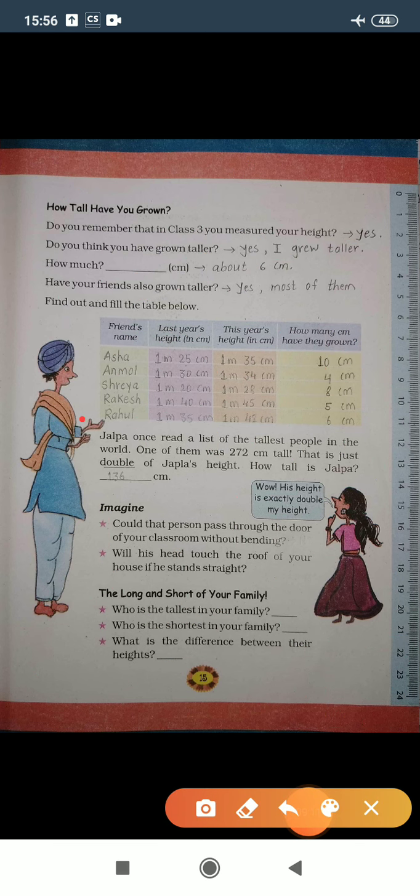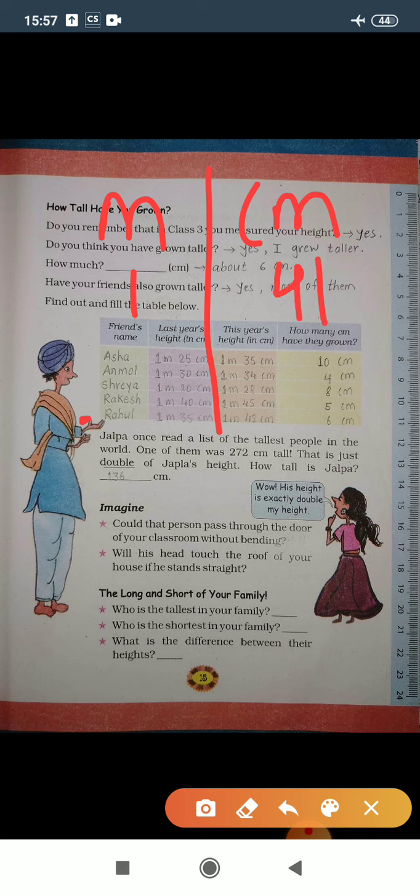Now let's calculate the height of Rahul. This year's height of Rahul is 1 meter 41 centimeter and last year's height of Rahul is 1 meter 35 centimeters.